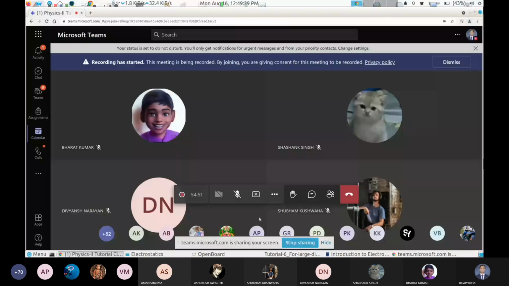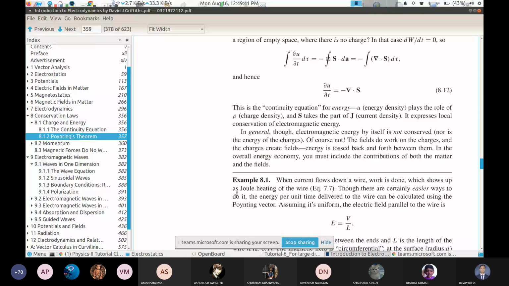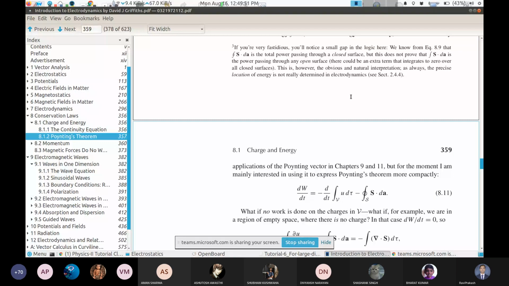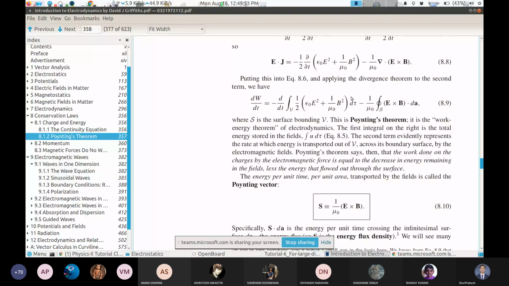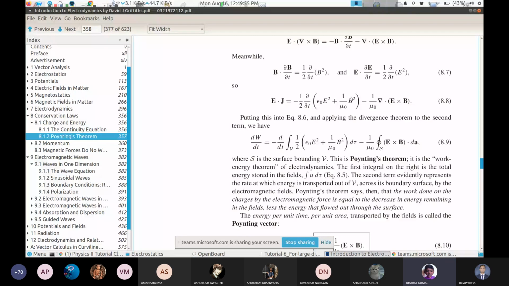Can you see this pipe? Yes, sir. This S is, I think, the pointing vector.